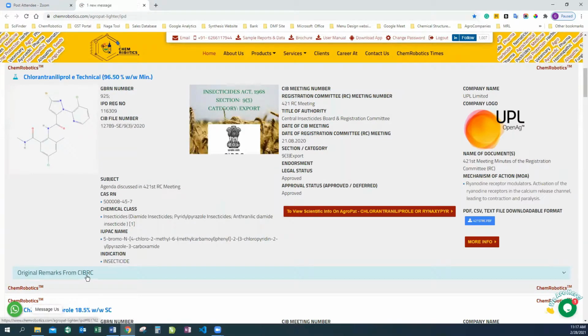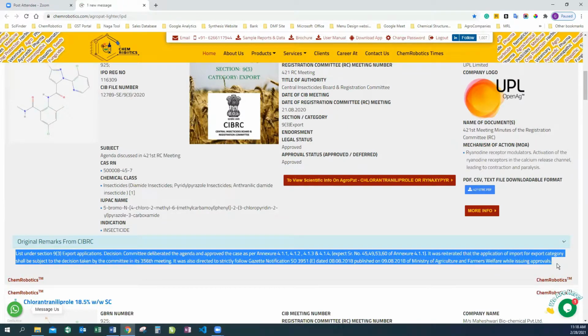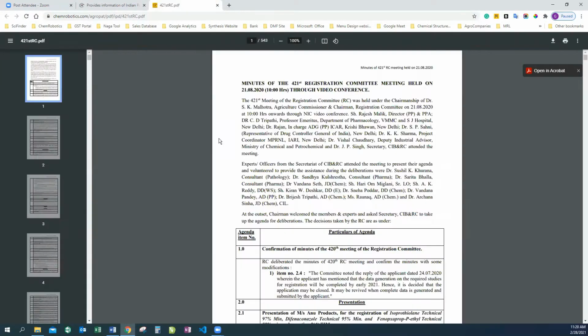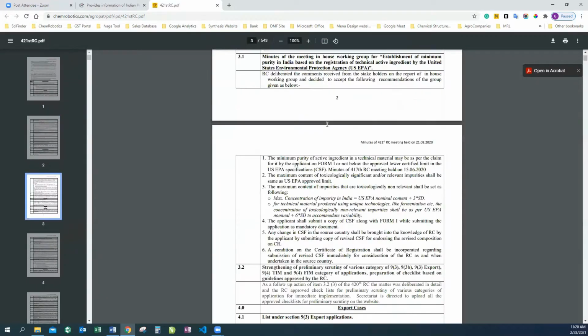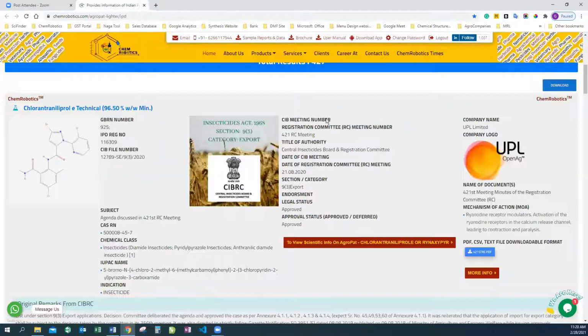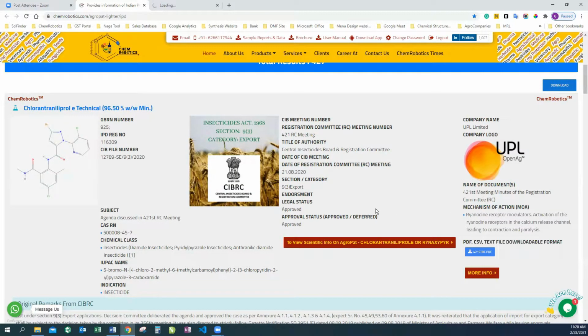Herein you can see we are providing the original remarks from the CIBRC. Herein you can have a look at this. Also, we are providing the report, the entire report. So you can just download this and have a look at it. As you can see, this is the report which is downloaded and you can have a look at this. In such a way you can download the results, and for more information I'll open this in another tab.